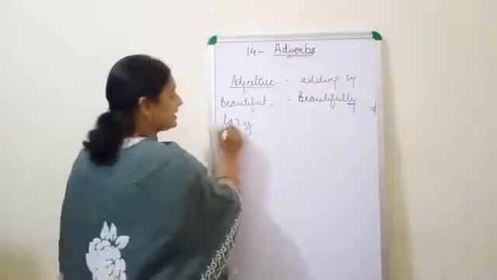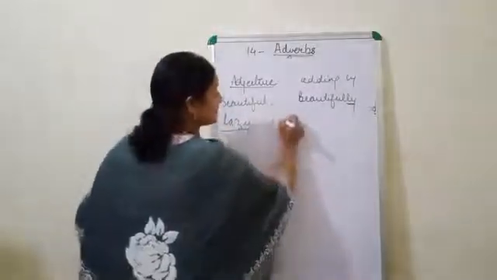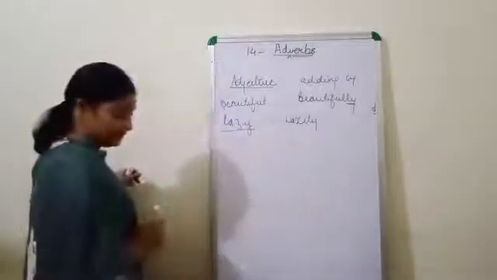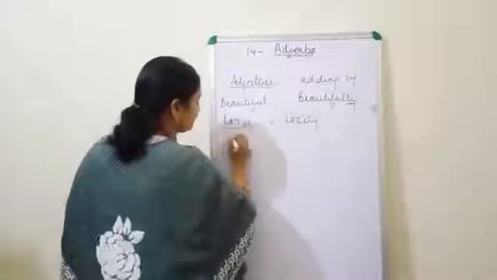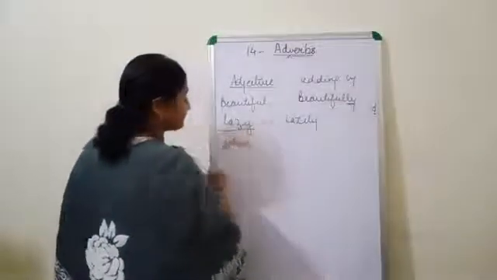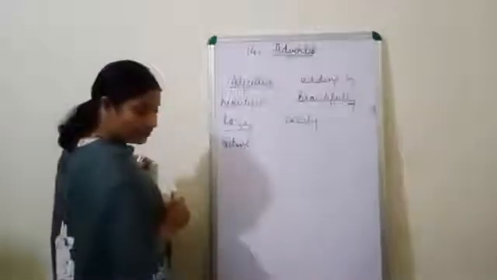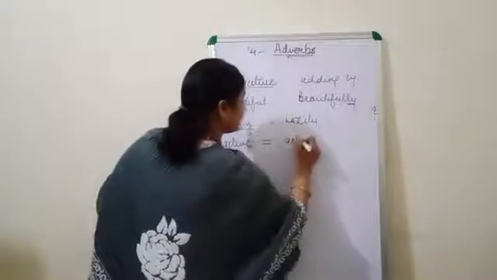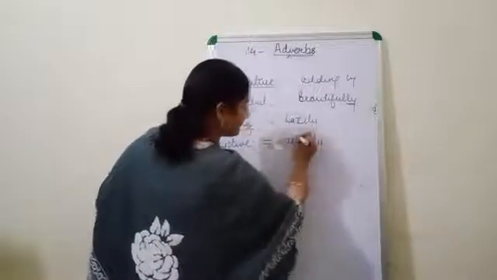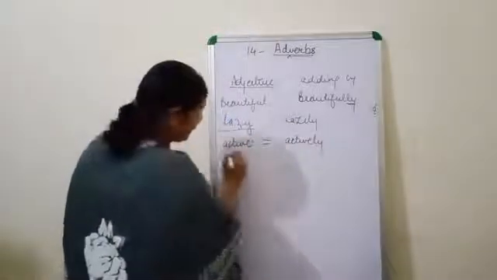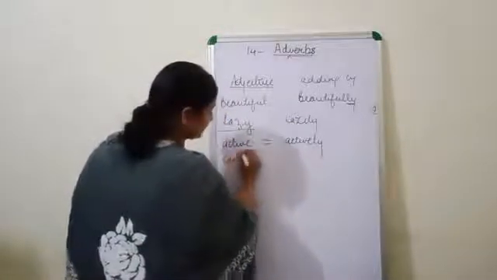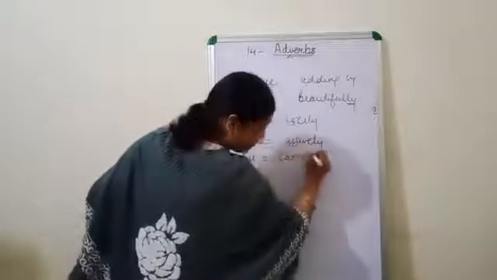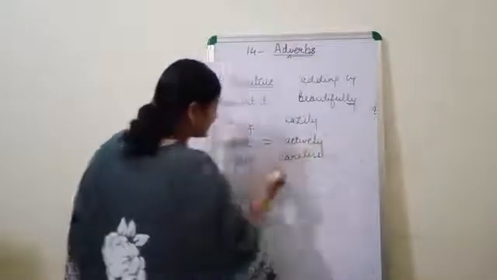Okay. After adding ly, or lazy. Lazy, adjective. How to form adverb? Lazily. Active. He is very active. Actively. Then, careless. Carelessly.